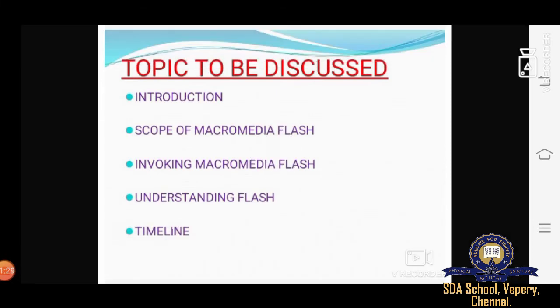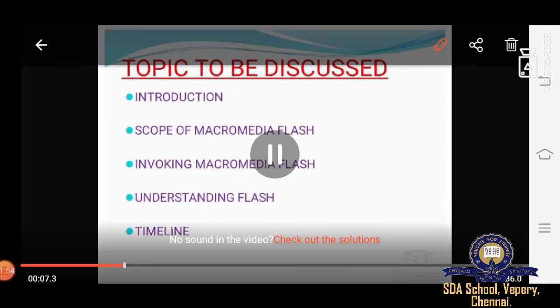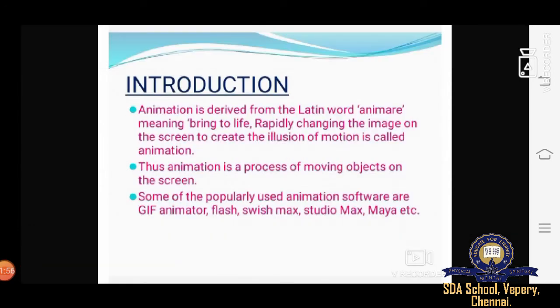Okay, these are the topics that we are going to discuss in this class. First, we study the introduction to animation 2 and the scope of Macromedia Flash, invoking Macromedia Flash, and then understanding Flash and timeline. The first one we are going to study is the introduction part.